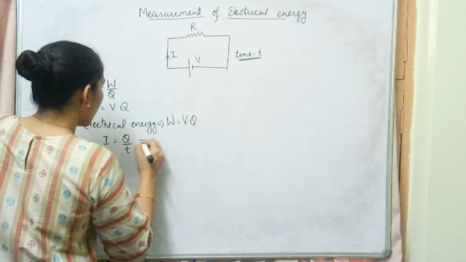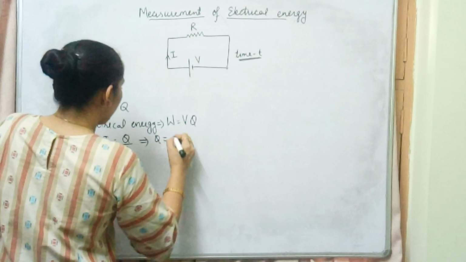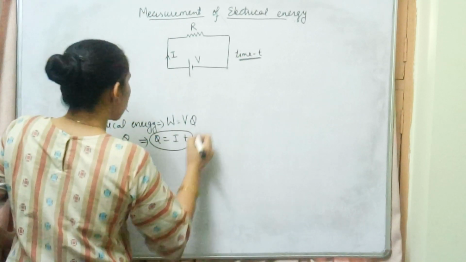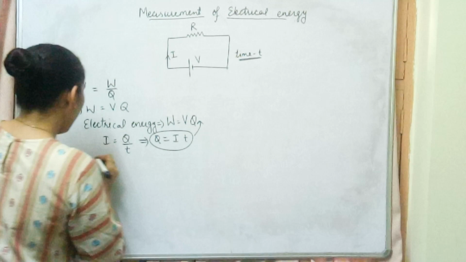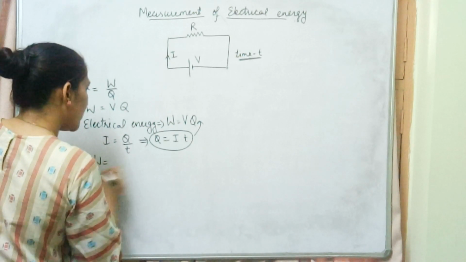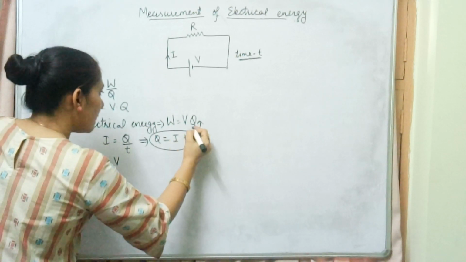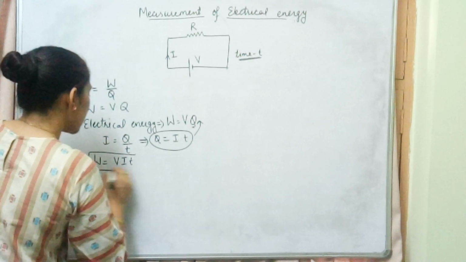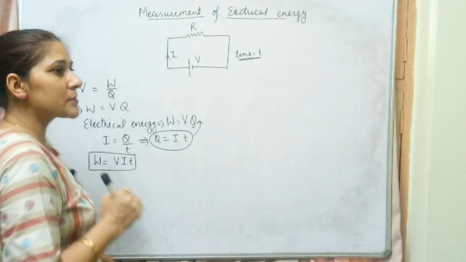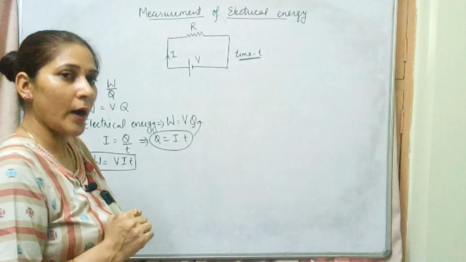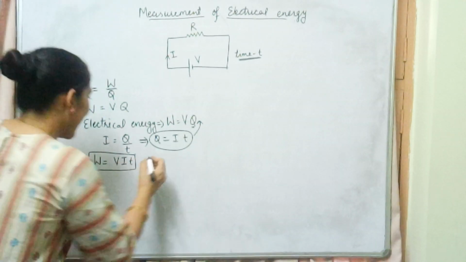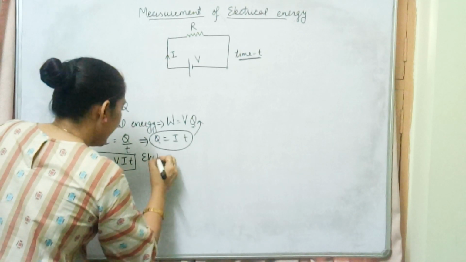So from here we can say that Q is given by I into T, and we can substitute this in the above equation. We get W is equal to V, and instead of Q we write I into T. That means electrical energy supplied can be given by this particular formula, V into I into T. And how can we say it in words?